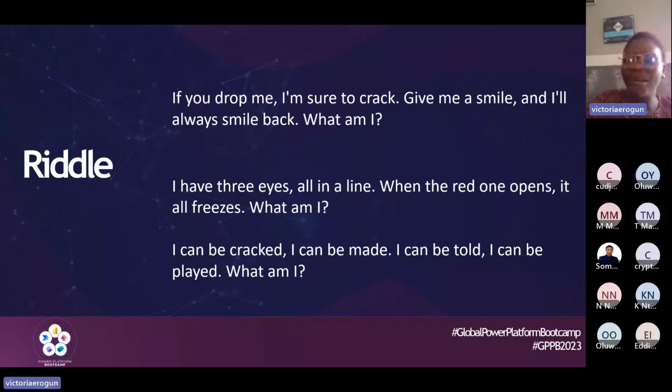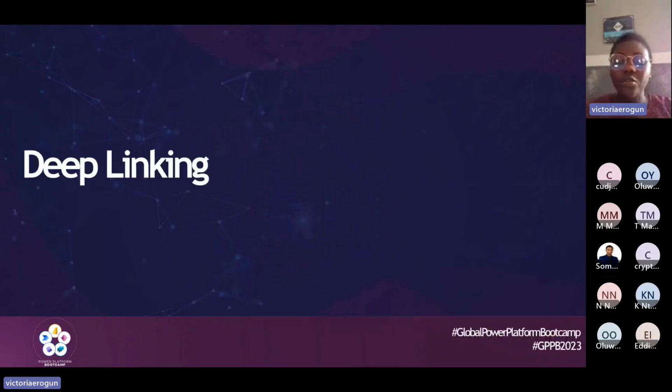So yeah, we're going to go straight to what we came here to learn. This is deep linking, and some of us might be wondering what deep linking is. Sometimes when you build an application, you need to send notifications to people. For example, you build an approval request, and you need to tell the line manager to approve.